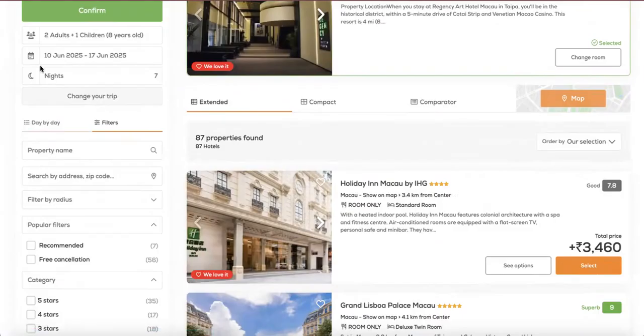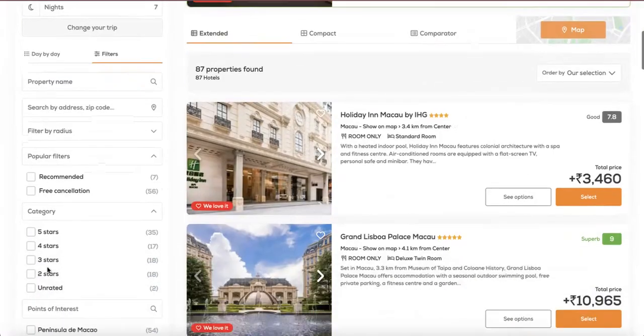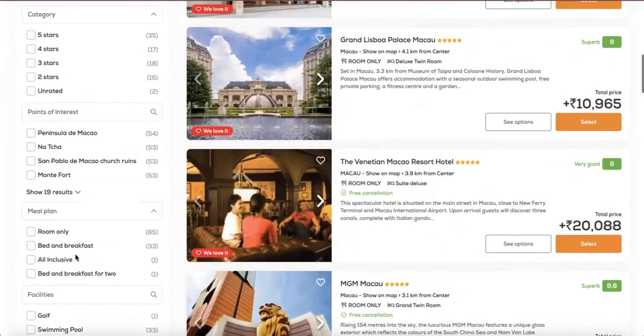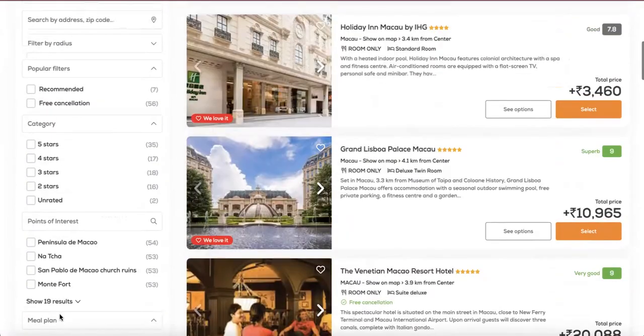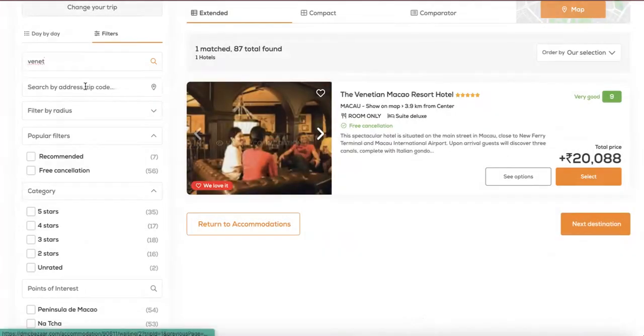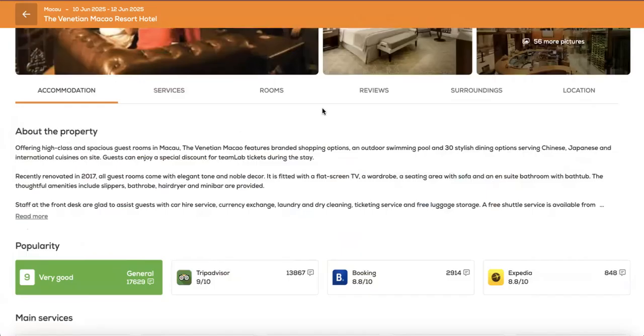You can search by filters here on the left of the screen, filter by category, by radius, by property name, or by points of interest and meal plan. Let's say we are particularly looking for the Venetian Macau. Search by property name and simply click on See More options to view all the room types with room categories and meal plans that are available.